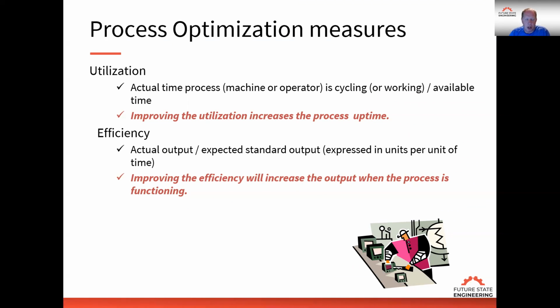So when we start to look at this, we're looking at where is the opportunity to improve that effectiveness of the process. And again, we want to break down that in fine detail and just make sure that we understand what are the elements of the process and then talk about how we're going to optimize the process. So in next week's session, we're going to talk about how to go about optimizing the process, looking at utilization, efficiency, and quality.